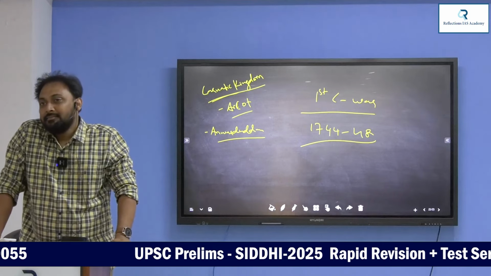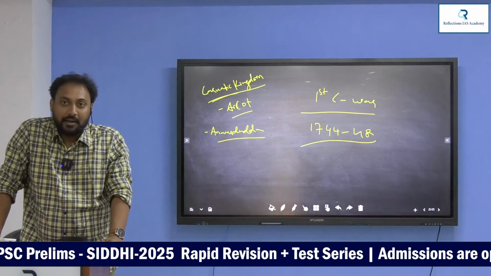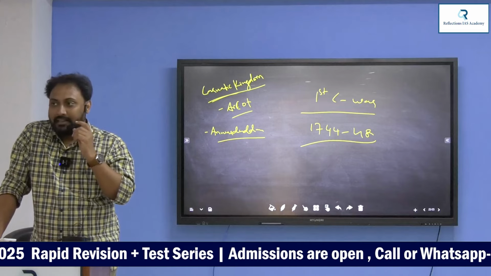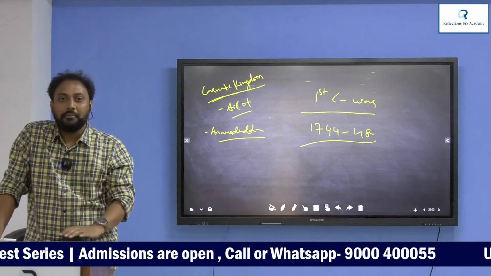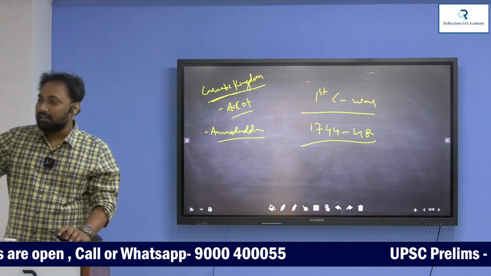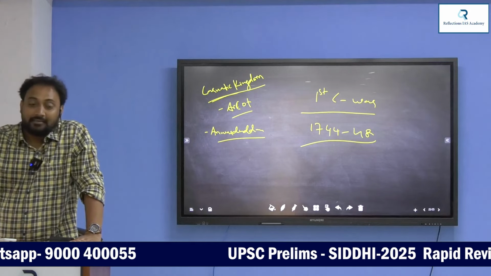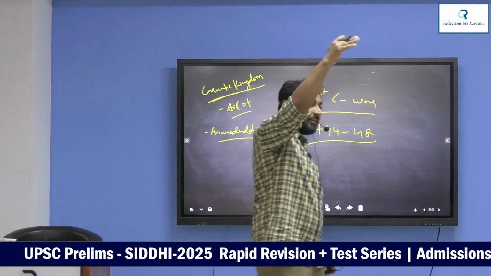Understand? 1746, Battle of Santhome. Near Chennai there is a place called Adyar, and there the Santhome battle happened. Dupleix defeated Anwar. Now tell me, who scored victory in the first Carnatic War? The French. But the result in Austria was totally different. There the English defeated the French.